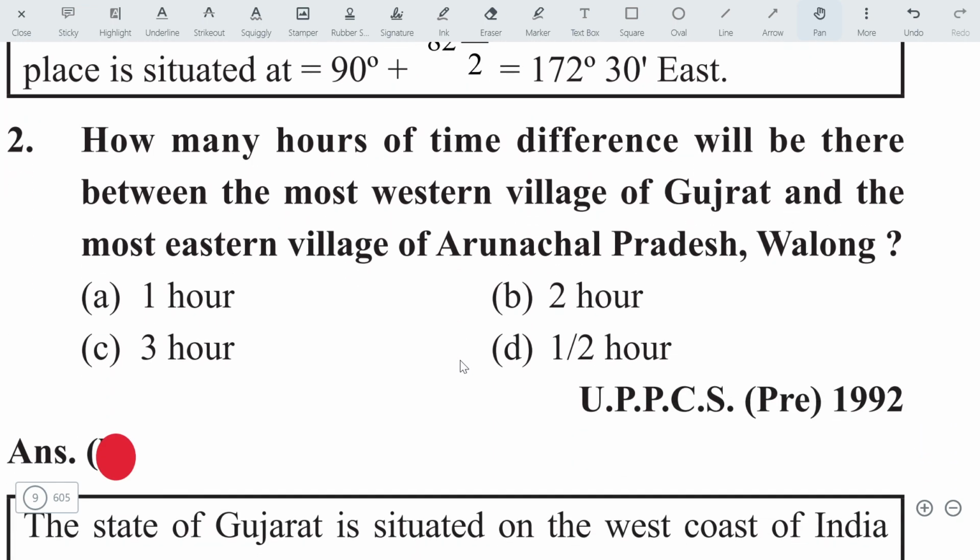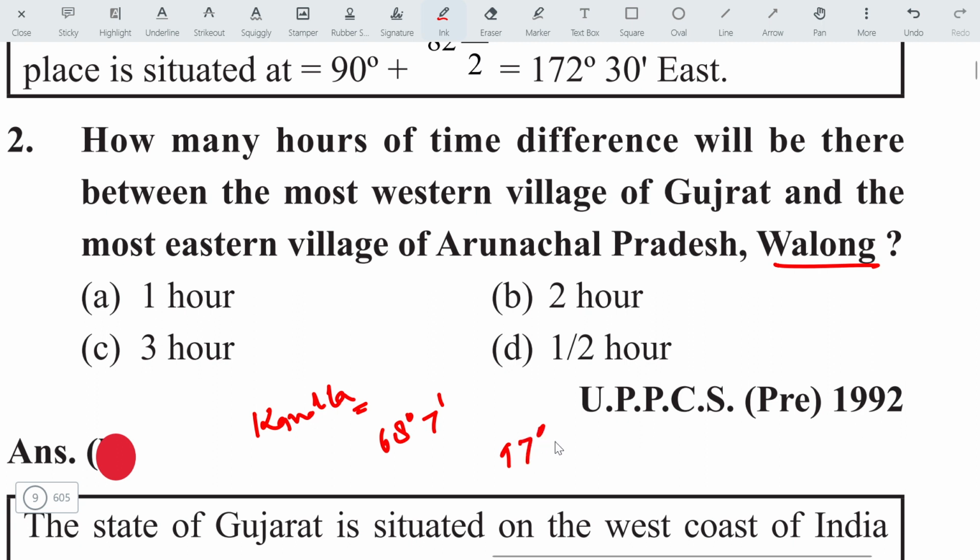How many hours of time difference will there be between the most western village of Gujarat and the most eastern village of Arunachal Pradesh? This is Walong. See, it is Kandala, which is the most westward in Gujarat, and the difference between the initial point of India and the last point of India for the longitude is 68 degrees 7 minutes for Gujarat, and 97 degrees 25 minutes for Walong in Arunachal Pradesh.